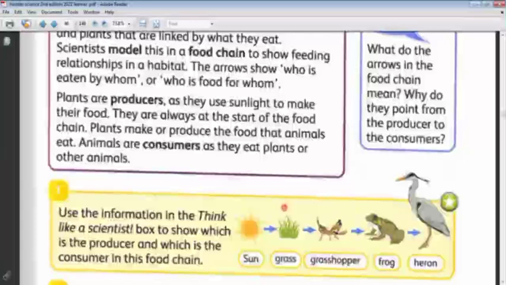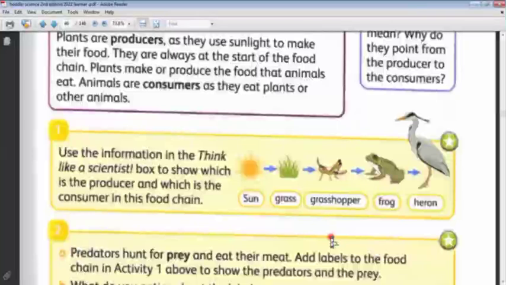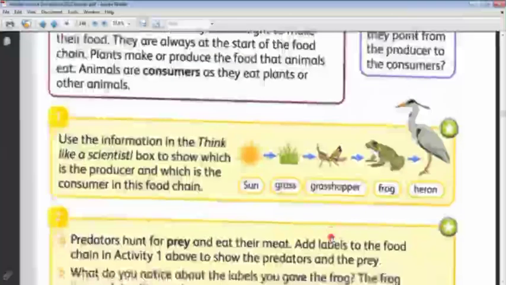When the animal comes and eats the plants, they eat the food or the energy stored in it, and they gain energy. When each animal eats another animal, it gains energy from eating it. The other living things are called consumers because they consume the energy that is stored in what they ate. We have prey and we have predators. Predators are the animals that hunt another animal to eat it, and the prey is the animal that has been hunted to be eaten. Okay?